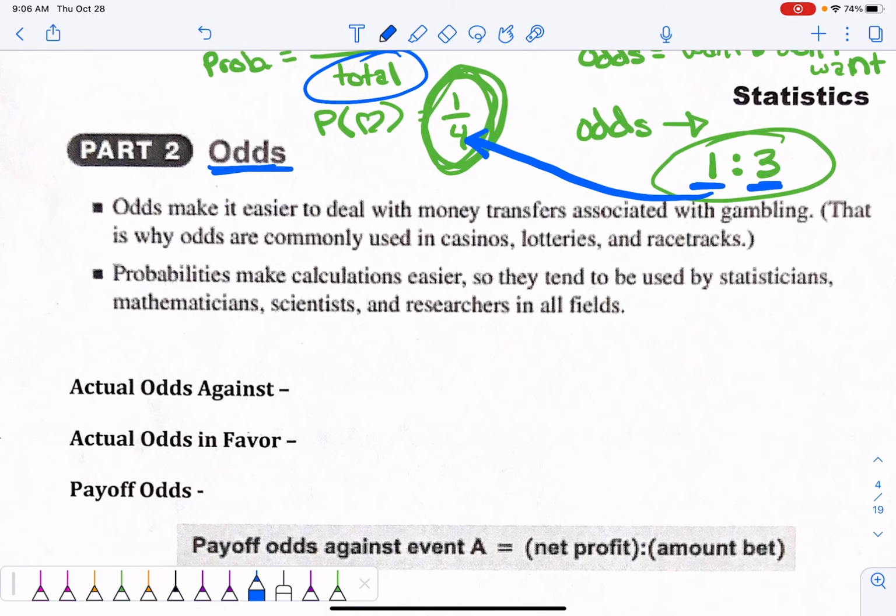Odds make it easier to deal with money transfers, so when they're dealing with casinos and lotteries and racetracks, they'll a lot of times say a 1 to 3 odds or a 2 to 5 odds, or whatever. Probabilities make calculations easier, so probability is used a lot by mathematicians, scientists, researchers, statisticians, all of that good stuff.